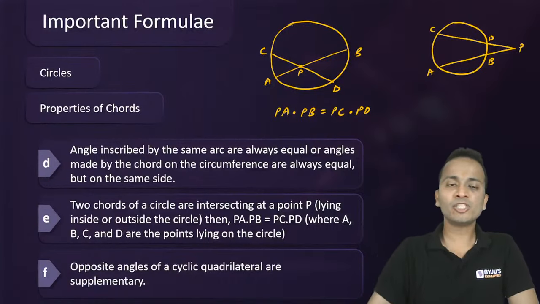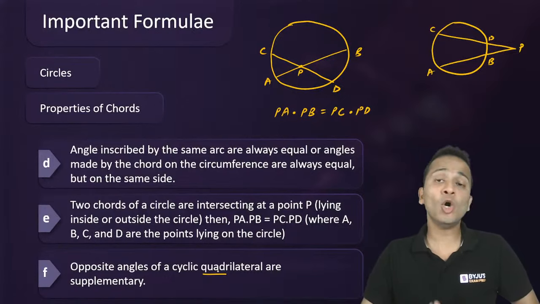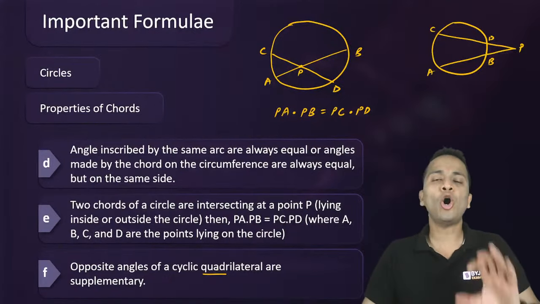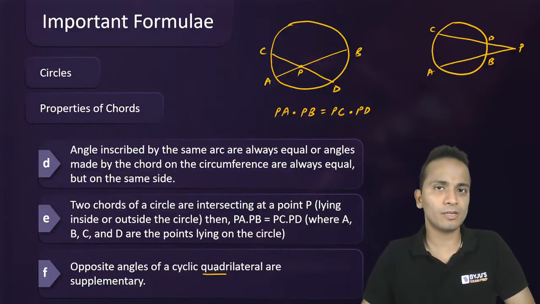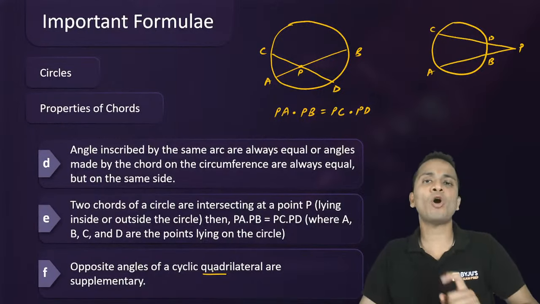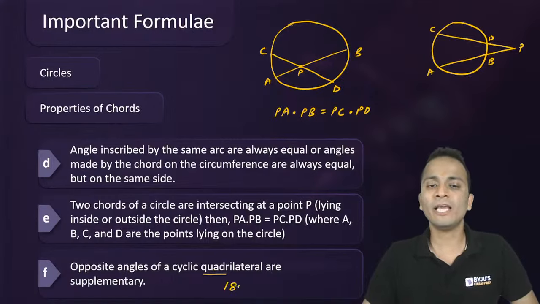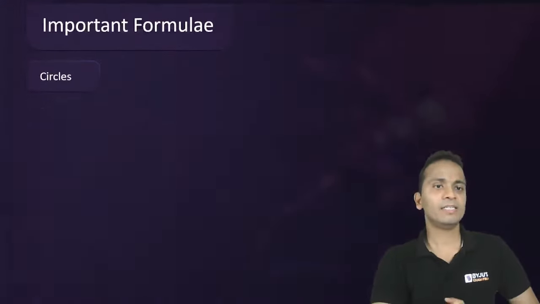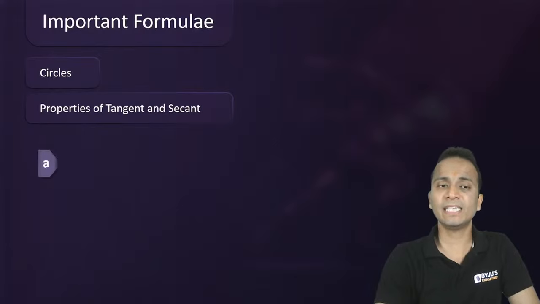Now, opposite angles of a cyclic quadrilateral are supplementary. Cyclic quadrilateral hota kya hai? A cyclic quadrilateral is a quadrilateral such that all four vertices lie on the circle. In a cyclic quadrilateral, the sum of opposite angles is always equal to 180 degrees. All right. Move ahead.